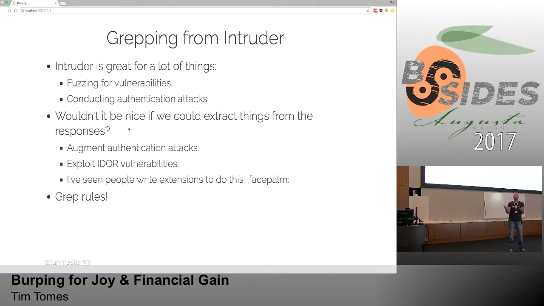But what about insecure direct object reference attacks? If there's a piece of sensitive information that's a result of an IDOR vulnerability, well, maybe we want to harvest that information. And the way that we can do that is by setting it up in Burp, running through all the direct object references, and then extracting that useful data out of it, pulling it out of Burp, and using it however you want. I've actually seen people write full-fledged Burp extensions, with all the work that goes into that, just to do that kind of behavior when it's already built into the tool. And it's done through these things called grep rules within Intruder, okay?